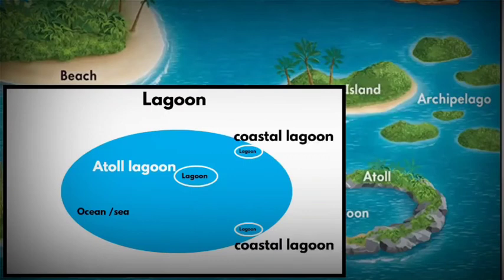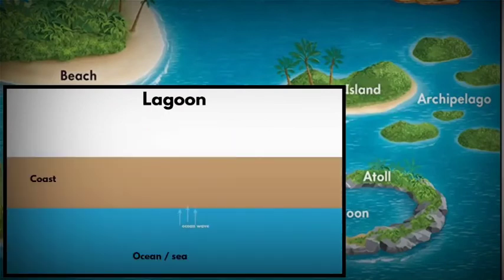Suppose you are near a coast. Usually you will find a coastal lagoon where the coastline has a gentle slope. Because the sediment gets continuously washed away by the sea or ocean, the sediment churns and turns into a sand ridge or a sandbar. As a result, a small pool of water gets separated from the ocean. This is how a coastal lagoon is formed.